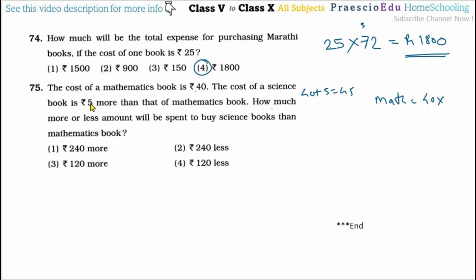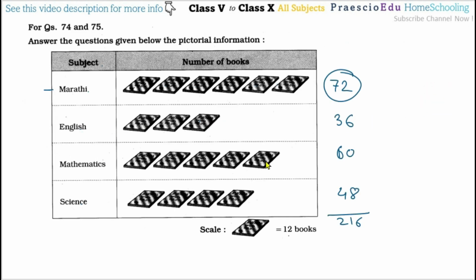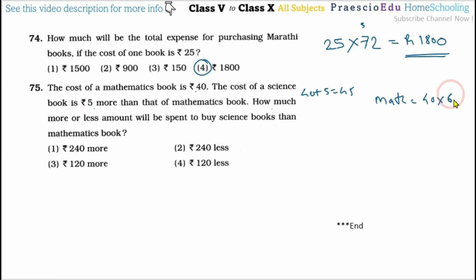The price is 40, multiplied by the mathematics books, which are 60, and science has 48 books at 45 rupees each, multiplied by 48. So 40 multiplied by 60 is 2400, and 45 multiplied by 48 is rupees